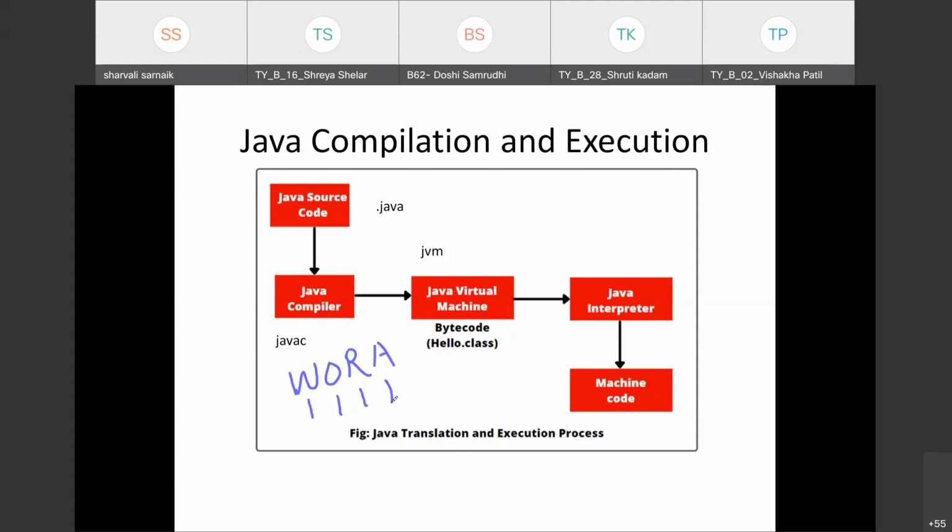This is a question asked in your interviews. What is this WORA, or why is the Java language WORA? So this means write once, run anywhere. This we call platform independent, or portable, or architecture neutral. So this is one of the features of the Java programming language.